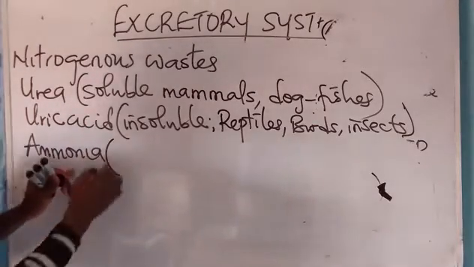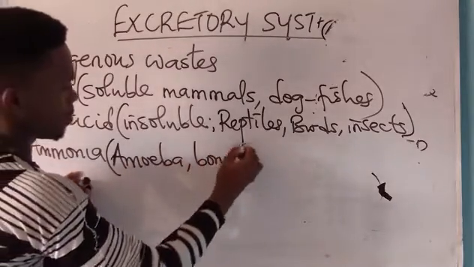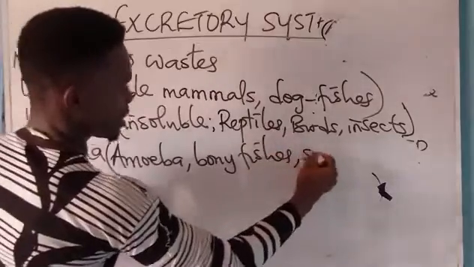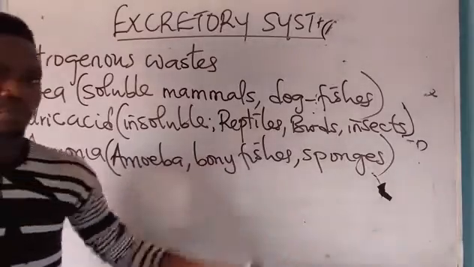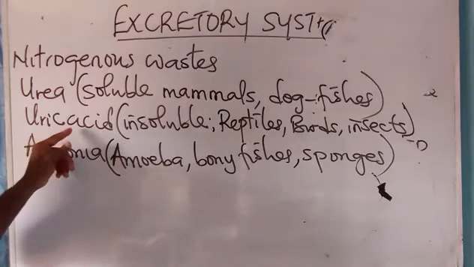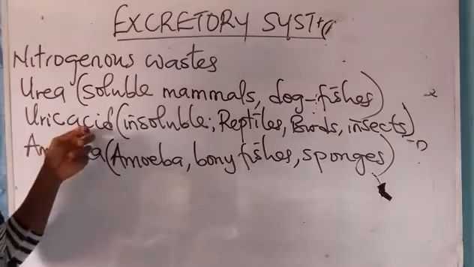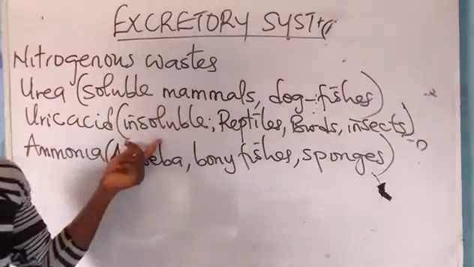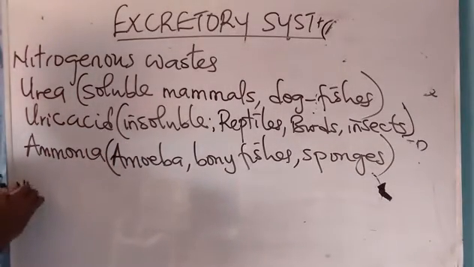Now, ammonia is excreted by amoeba, bony fishes, and even sponges. So amoeba, bony fishes, and sponges have their major waste as what? Ammonia. Now, they've asked this question: why do animals produce uric acid? Why do they excrete uric acid? Uric acid does not dissolve in water. They excrete uric acid because there is need to conserve water.